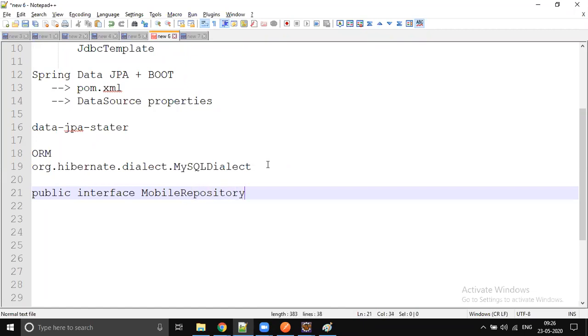It's good to follow the naming convention. It need not be MobileRepository; you can give any name, but let's give a meaningful name. The entity is the mobile table, and we would like to perform operations on the mobile table. That's why we are giving a name like MobileRepository. This is an interface, and our parent repository, JpaRepository, is also an interface. So you should do